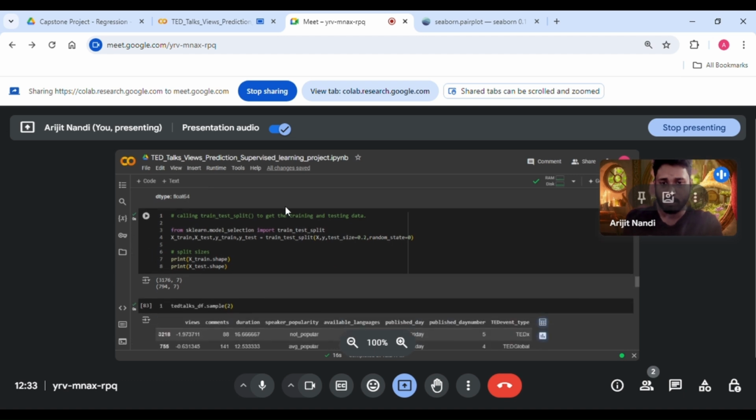Now calling the train test split. By calling the train test split library, I have now split the data 80-20.